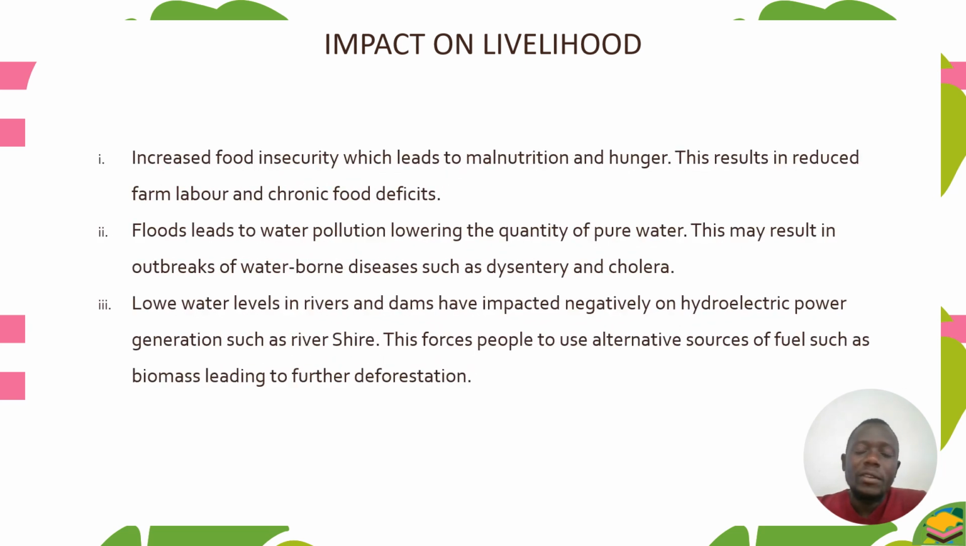Increased food insecurity. So there will be increased food insecurity, which leads to malnutrition and hunger. So this results in reduced farm labor and chronic food deficiency. If there is erratic rainfall, this will lead to food insecurity because Malawi as a country depends on rain-fed agriculture. Therefore, this also results in reduced farm labor and chronic food deficit.